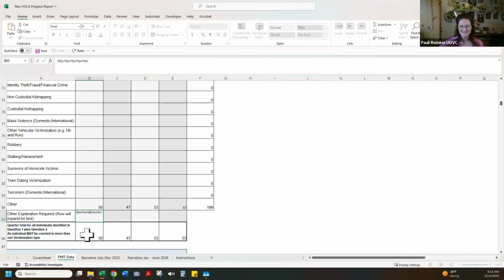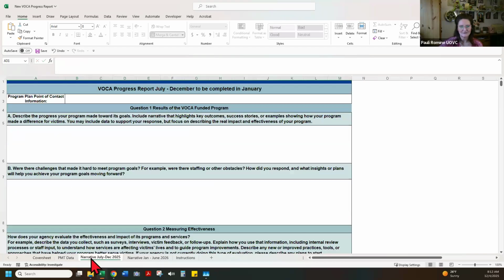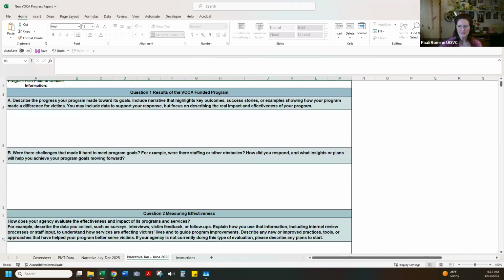All right, so on to the new section of what will take place of the status reports: these narrative tabs. One tab is for data that is from July to December that will be completed in January. And then the other tab is for data that will be completed January to June, done in July.